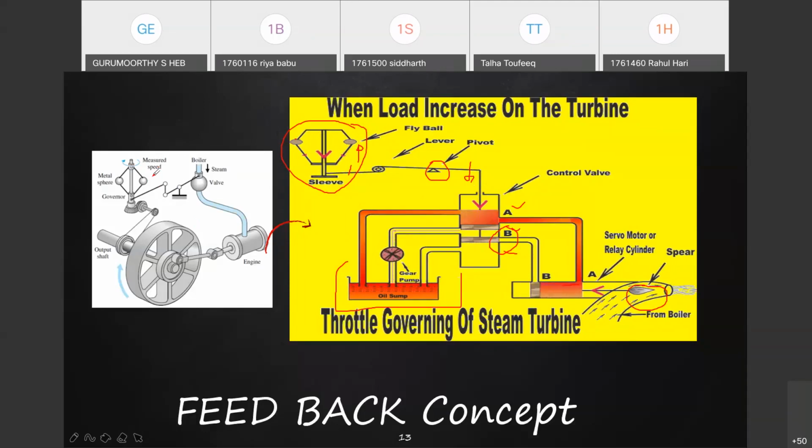So the fuel quantity going to the engine is to be controlled in a similar way. More load comes on the engine, speed reduces. There is a mechanism which issues more fuel to the engine, and engine speed is restored.